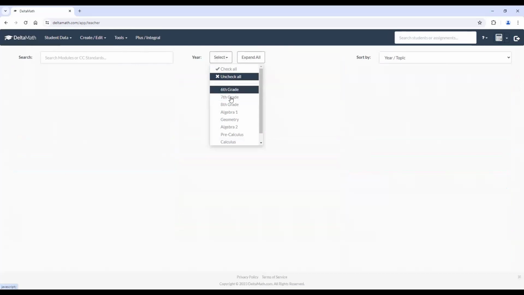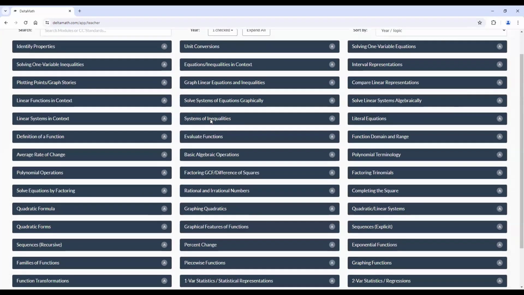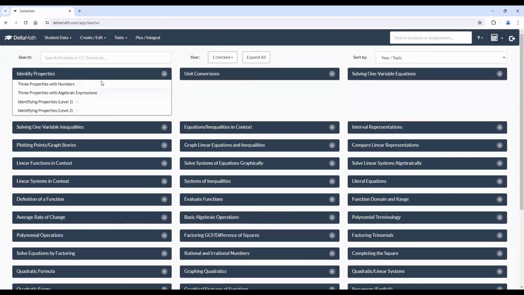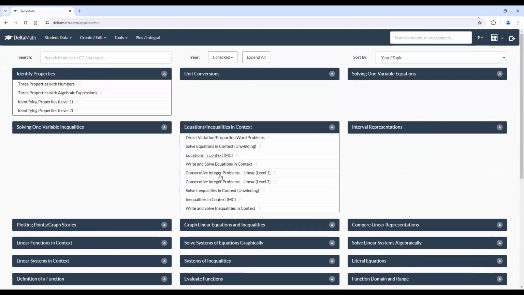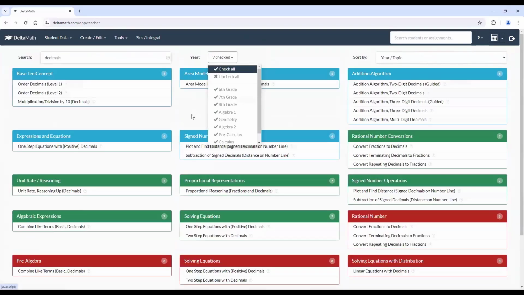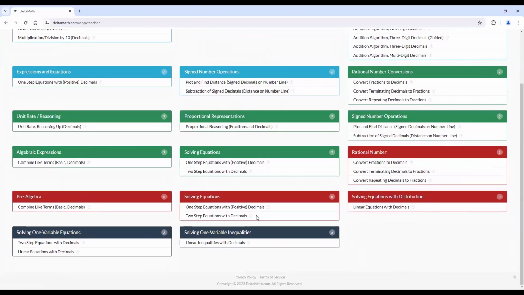And if there's a specific topic that you're looking for, maybe in algebra, you can go ahead and highlight that, and it'll give you all the algebra topics that they offer. If we click on one, you'll notice that there's several options in that topic. You can also search one of the topics, decimals, and I'm just going to go ahead and check all. So we can see the different levels for decimals, starting with 6th grade math all the way to algebra.